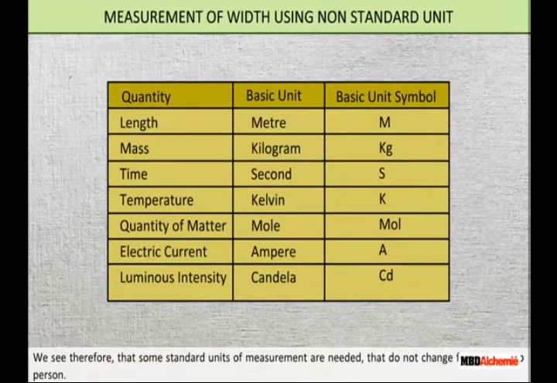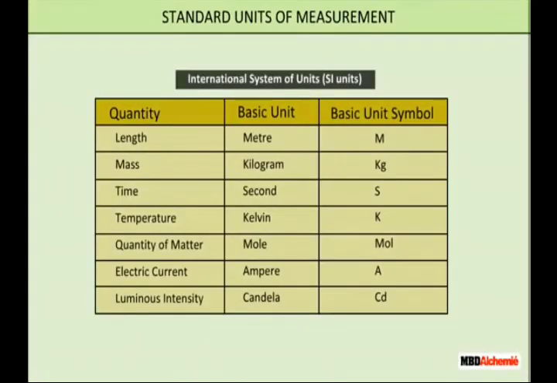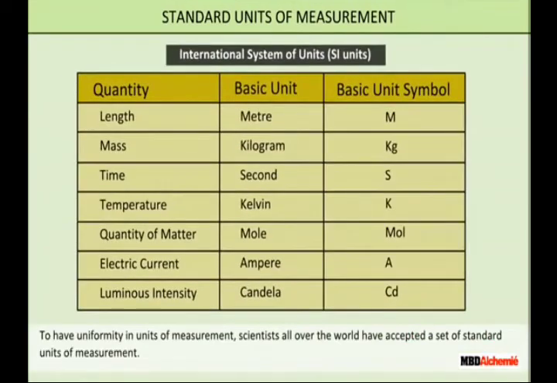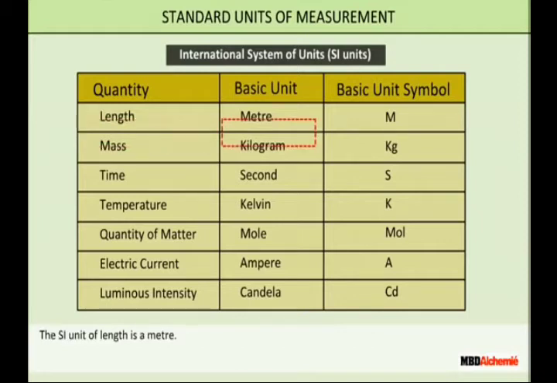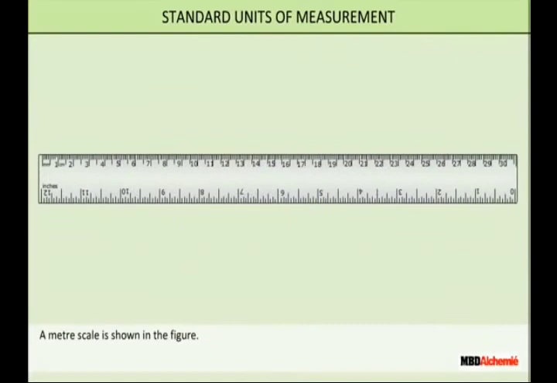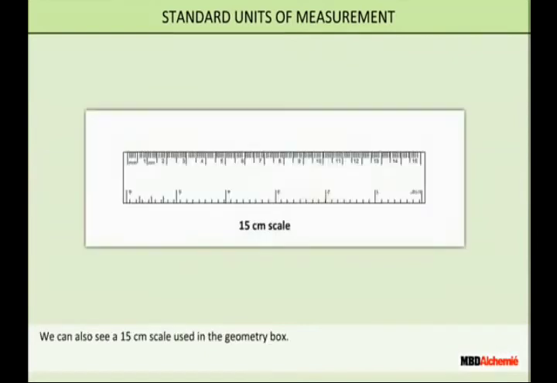For length, the basic unit is the meter. For mass it is the kilogram, for time it is the second, for temperature it is the kelvin, for quantity of matter it is the mole, electric current is always measured in ampere, and luminous intensity is always mentioned in candela. So this system of units is known as SI units or the International System of Units. That SI unit is there for measuring different things.